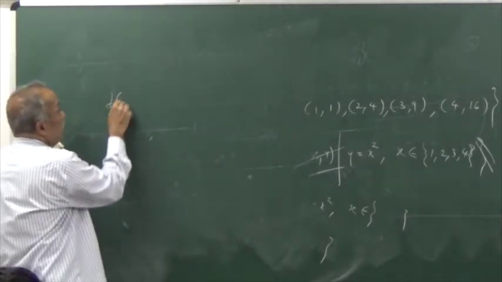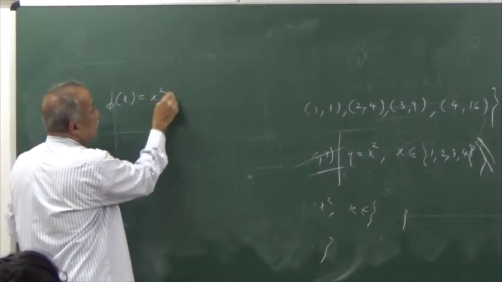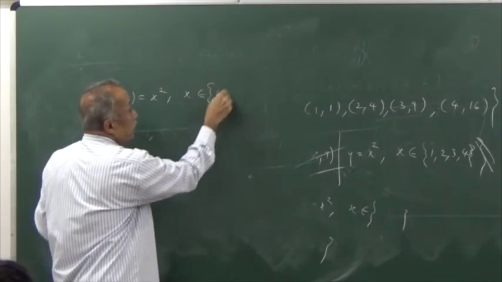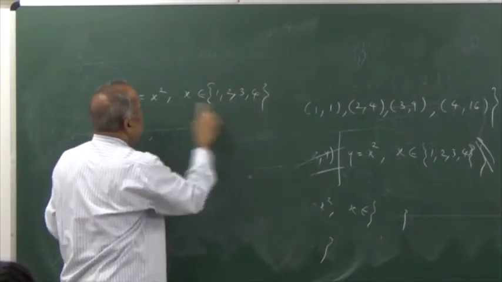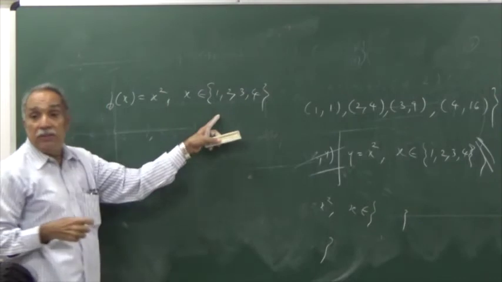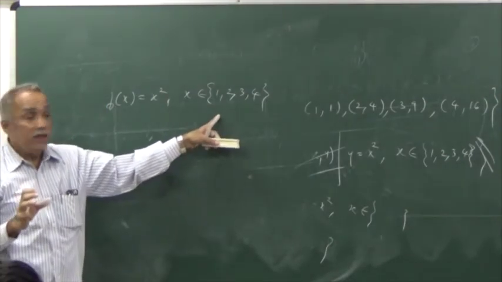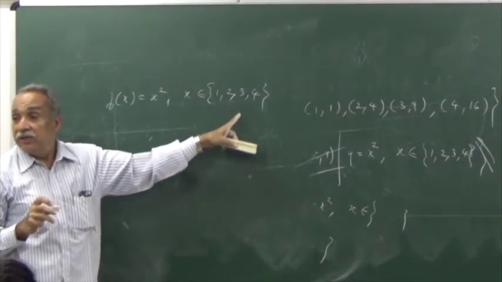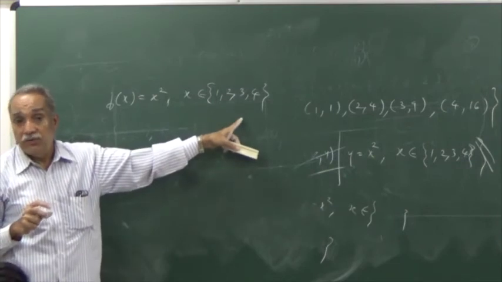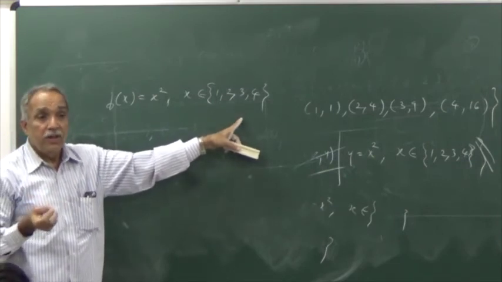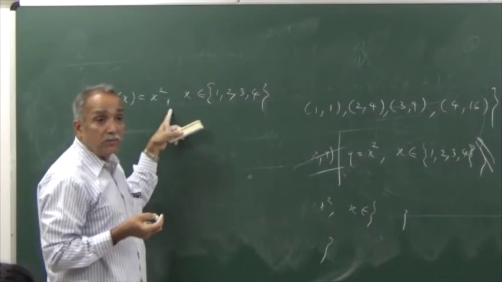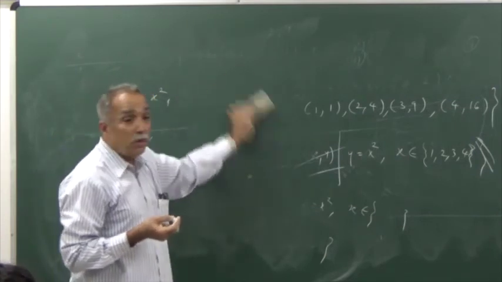This function, actually my function was x square, x belonging to 1, 2, 3, 4. I had explicitly mentioned x is an element of this set. So it is clear from the definition itself that the domain of the function is 1, 2, 3, 4. Range I can calculate. Sometimes only this formula will be given, and this will not be mentioned.